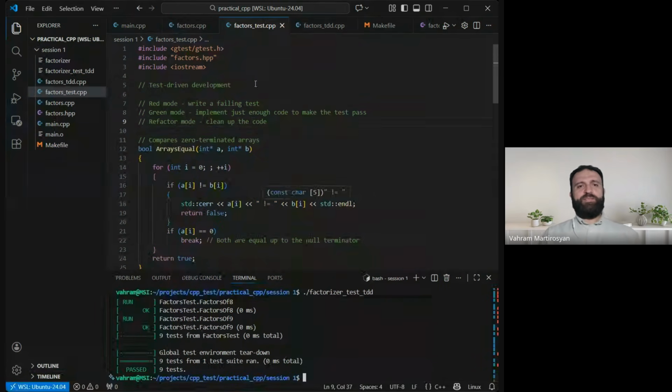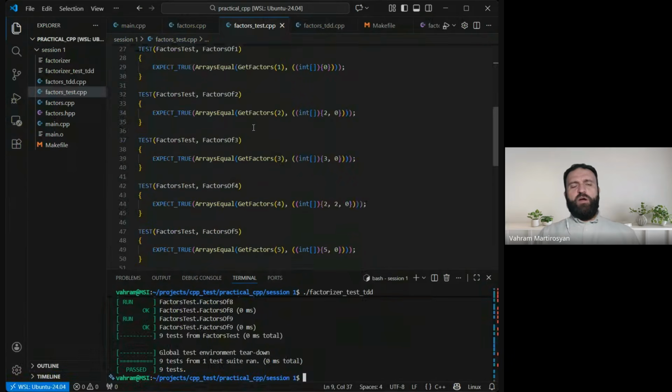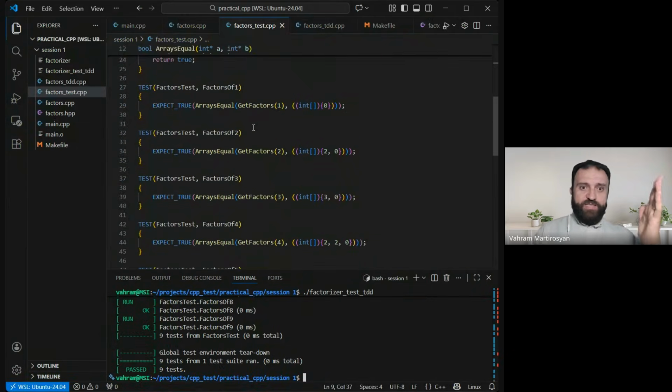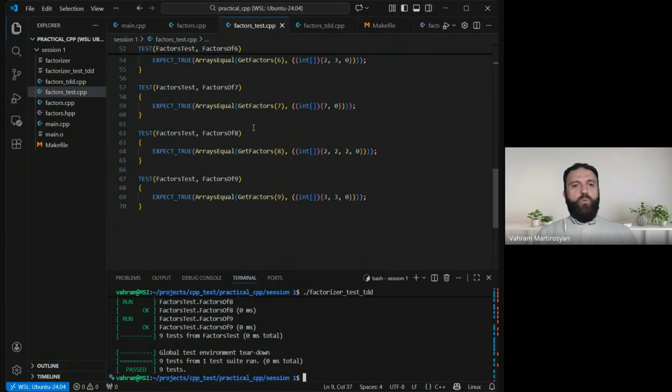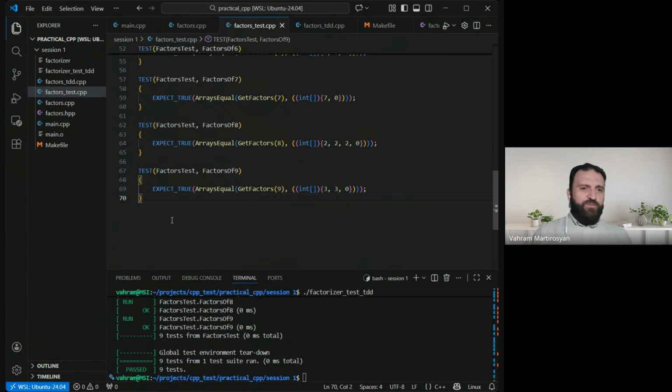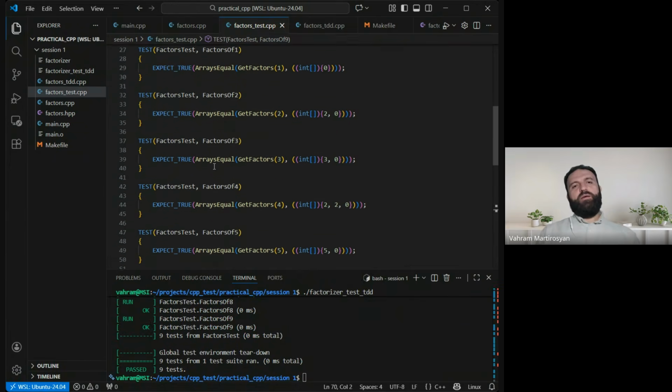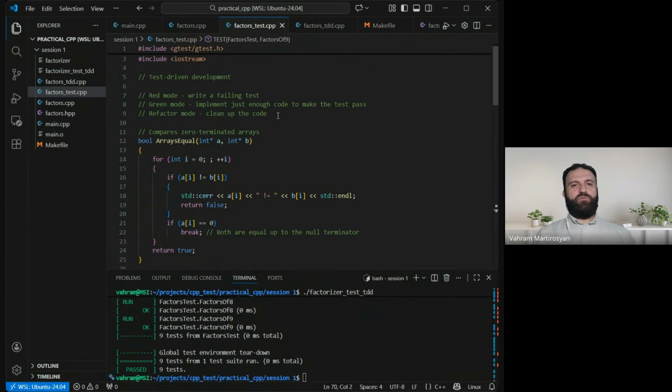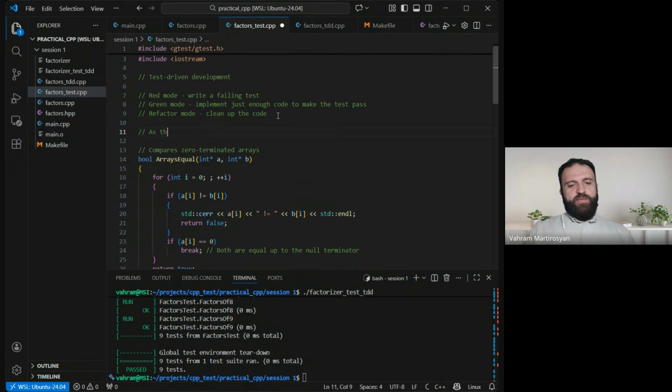What would be the next step? Well, we have covered so many special cases, 1, 2, 3, every number. What if I put 10 and then 11 and then 12? Well, another rule says: as the tests get more specific, the code gets more generic. This is the rule, okay?